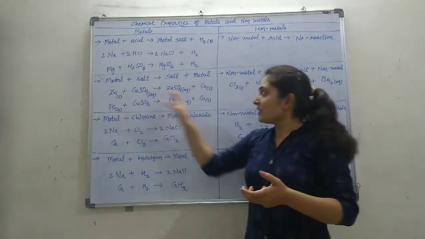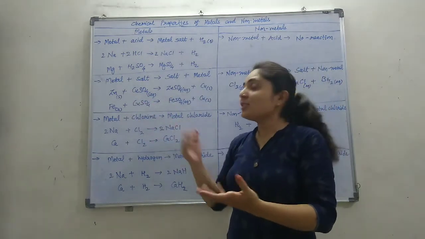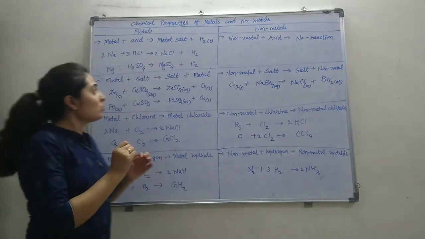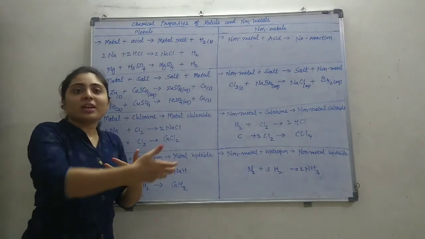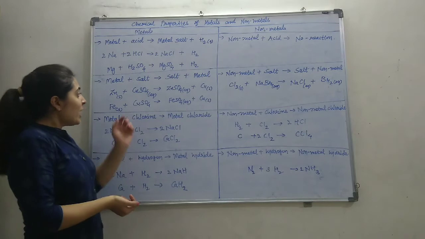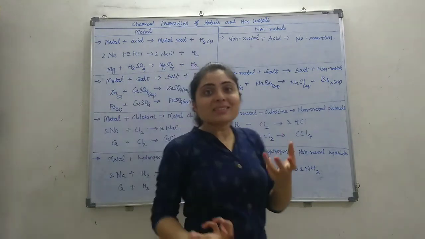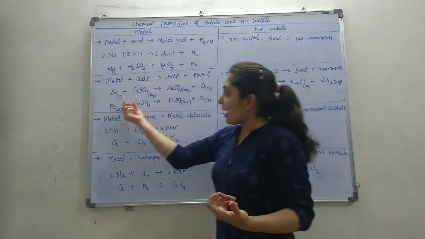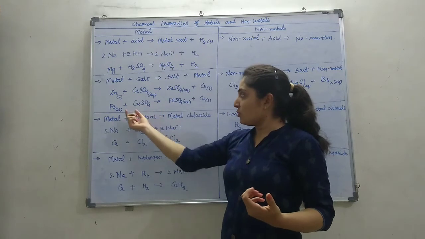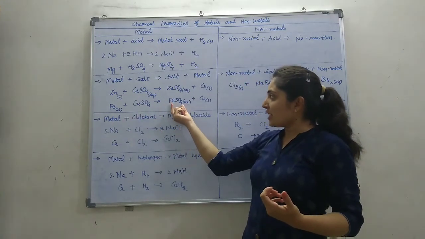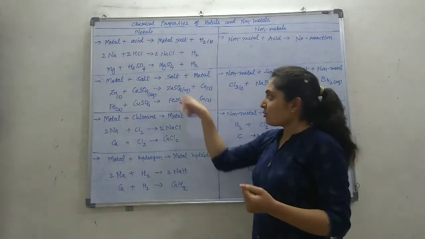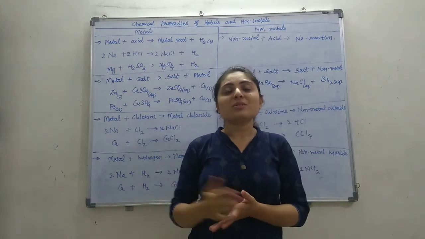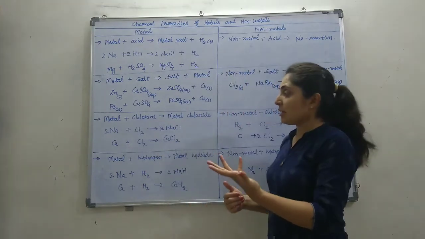So this reaction is possible when a more reactive metal reacts with a salt of a less reactive metal. Then it displaces, so this is actually a displacement reaction. A more reactive metal reacts with a lesser reactive metal salt. And if the metal is less reactive, then it cannot displace the metal present in the salt. Iron is also more reactive than copper, so it displaces copper, making FeSO4, and copper will be released.